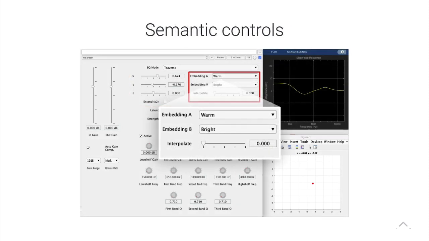So there's also this semantic mode, where I've pre-chosen different points in the latent space for each model that I think are warm, bright, or different things like this. And then what you can do is sample, interpolate between those 2 points. So you pick 2 points in the space, move between them, and you get some EQ that's somewhere between those two. And you can pick whichever direction you want. That's kind of interesting. In the future, I'd like it so the user could pick one point and another point that they want arbitrarily and move between them. But currently I wasn't able to implement that with the current MATLAB framework.